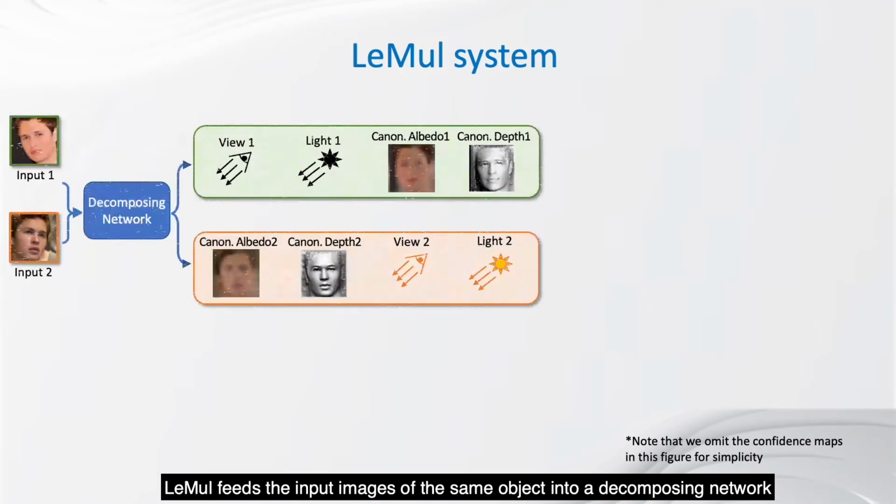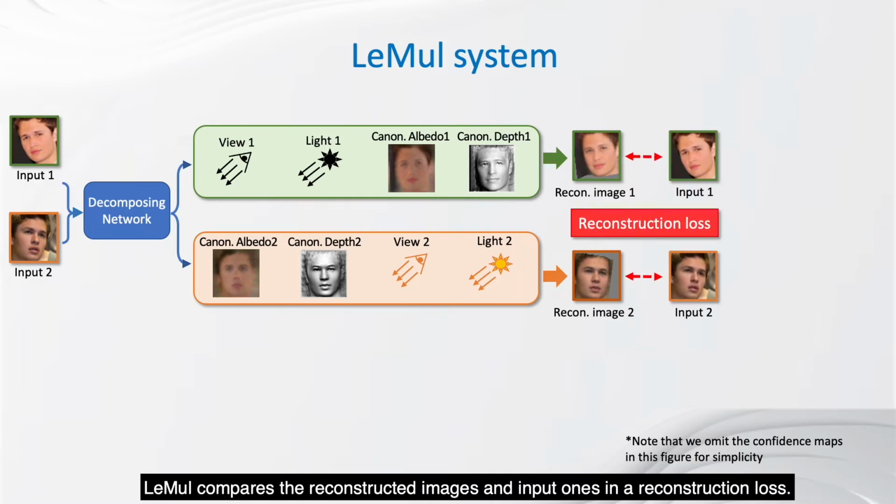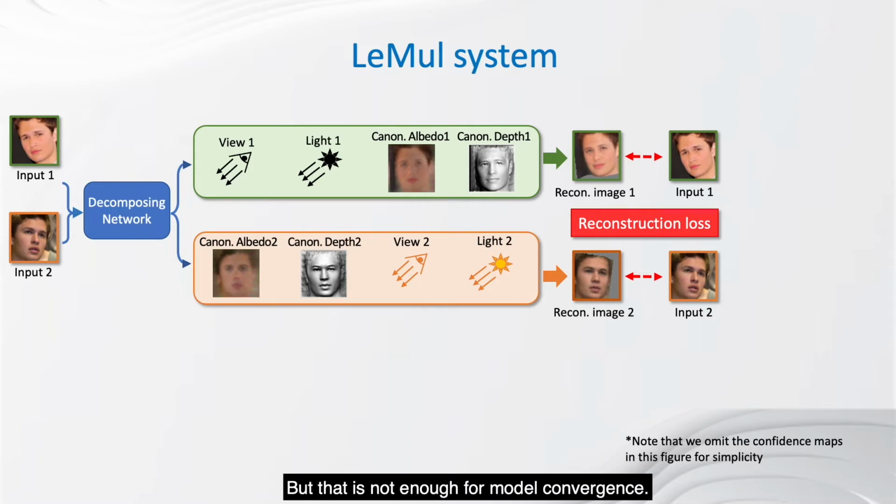LEML feeds the input images of the same object into a decomposing network to extract the view, light, canonical albedo, and canonical depth of each image. These components can be passed to a differentiable renderer to recover the input image. LEML compares the reconstructed images and input ones in a reconstruction loss. But that is not enough for model convergence.